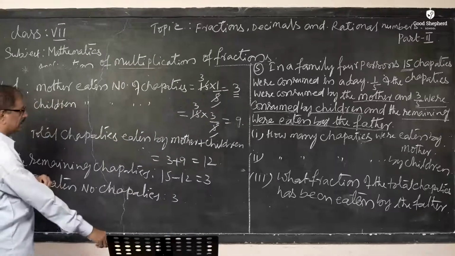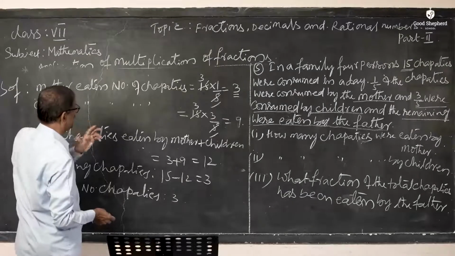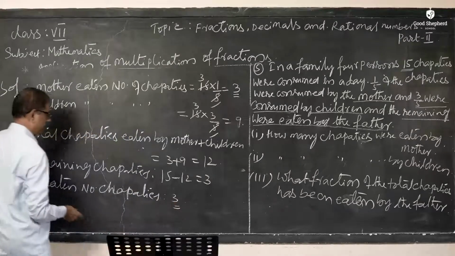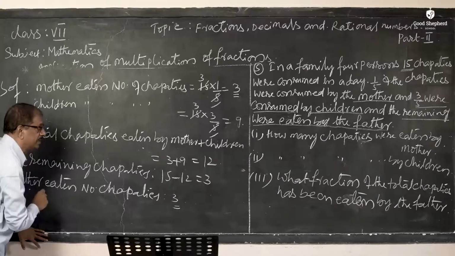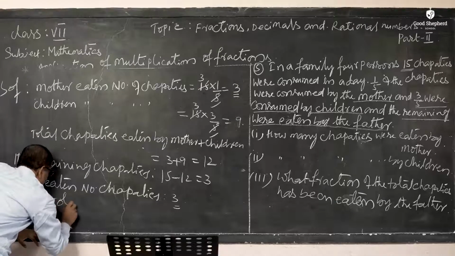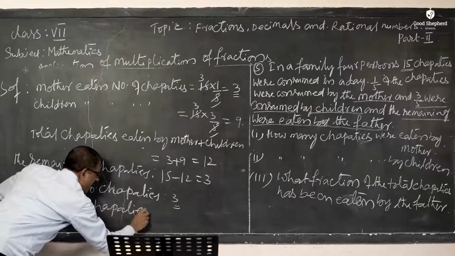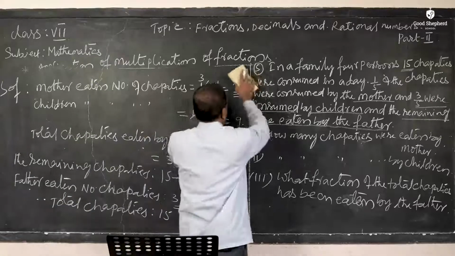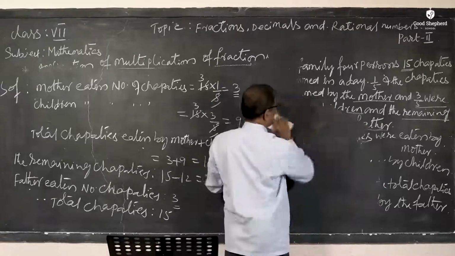That is the fraction of the total chapatis. So we got 3, that is nothing but 1 by 5 fraction, correct? The total chapatis is 15. Asking what fraction is taken? 1/5 of that, correct? So 1/5 fraction eaten.